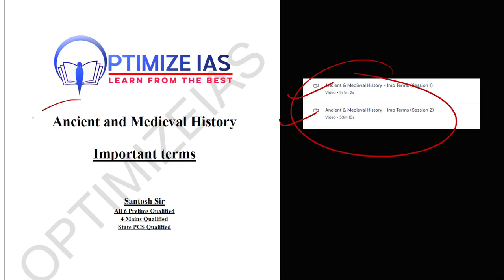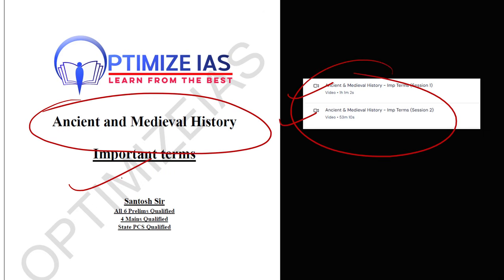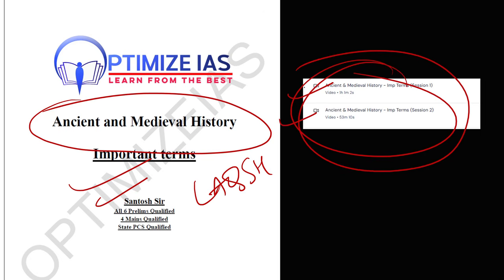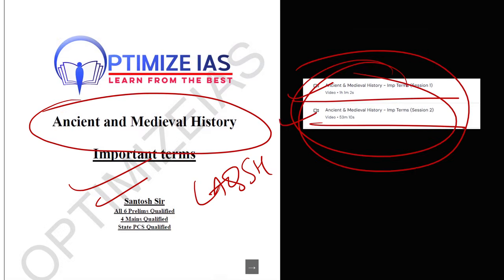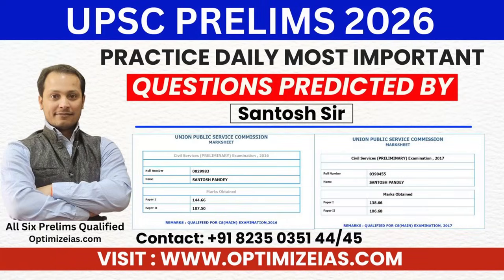You can get access to the ancient and medieval important terms if you are part of our Lakshya. You can go through this video, ancient terms and medieval terms. There are 2 videos of around 1 hour each, so in 2 hours you will be able to cover all the terms which are there in the new NCERT and in the old NCERT. I have shown you old NCERTs, and at the end of the chapter there are terms mentioned. I have collected all these important terms, and in the new NCERTs all the terms are mentioned in table format. Moving on, guys, like this all the important questions I'm covering in my Lakshya test series.